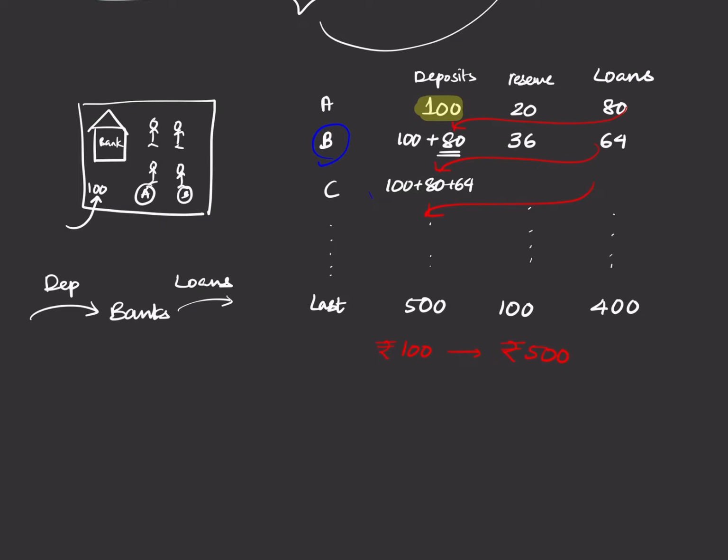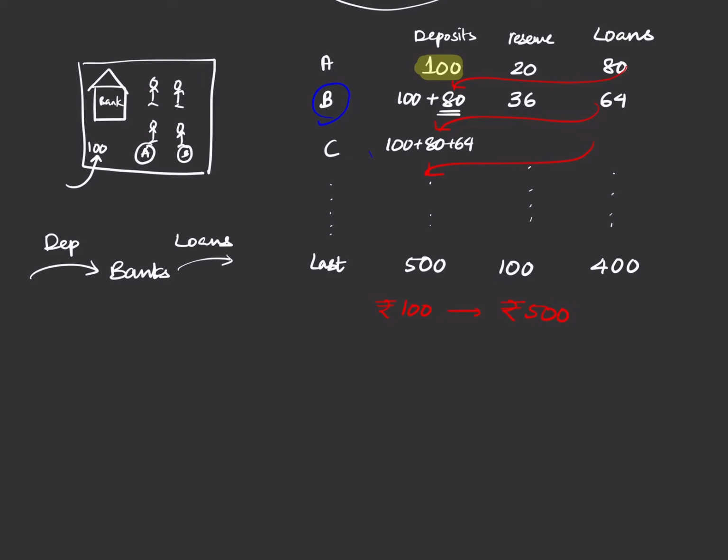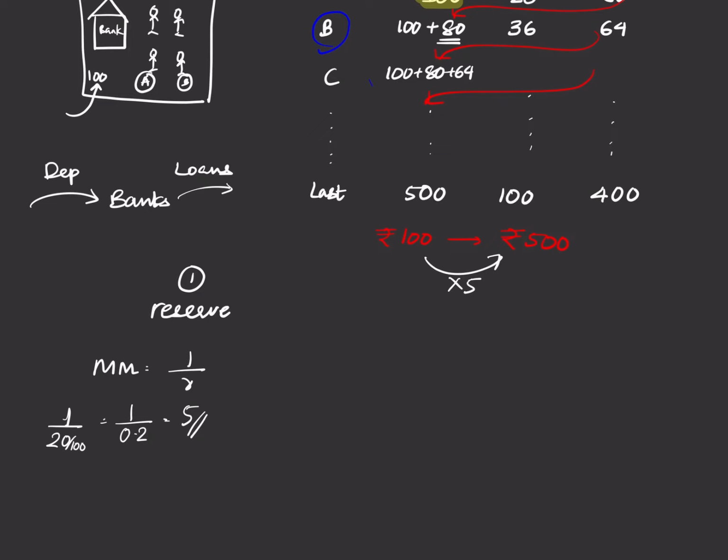Okay, so now we are talking about what are the things that affect money multiplier. There are two major things. One, as I said, is the reserve. If the reserve is too high, the banks cannot give enough loans. Money multiplier is calculated by 1 by R. For example, in this scenario, the money multiplier is 5. So 1 by 20 by 100, that is 1 by 20%, will be 1 by 0.2, that gives you 5. So this is the money multiplier. When the reserve ratio is 20, the money multiplier is 5.